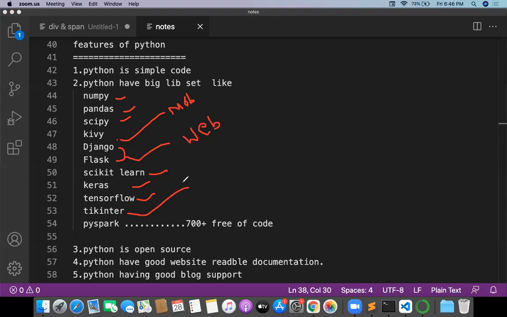Using Tkinter, you can create GUIs, graphical user interfaces. And PySpark is for big data. For big data, PySpark is there, Spark Scala is there, and PySpark is there. PySpark is very good in cloud systems and big data systems. So anywhere Python is there, it's good.